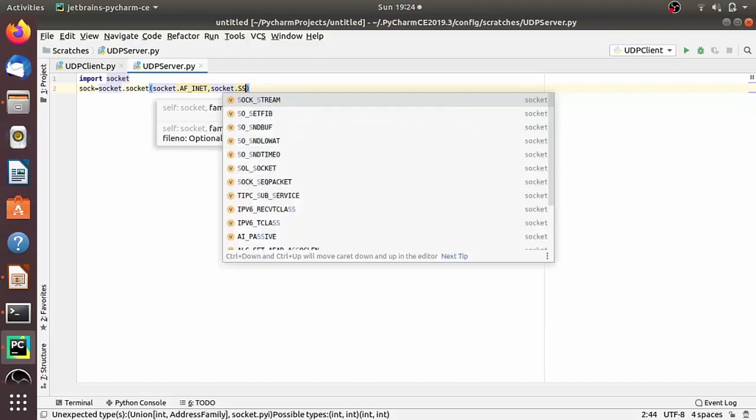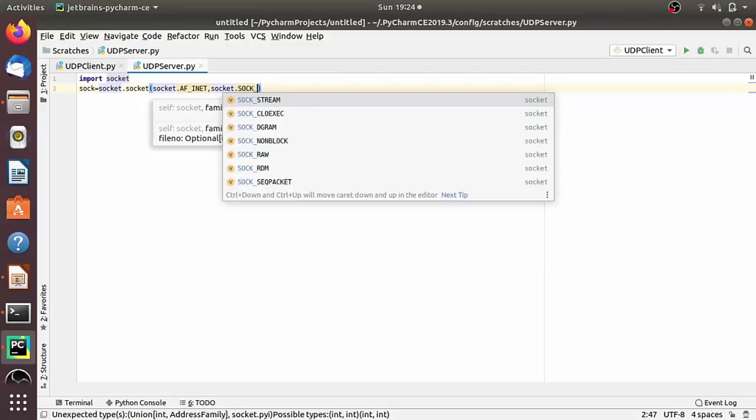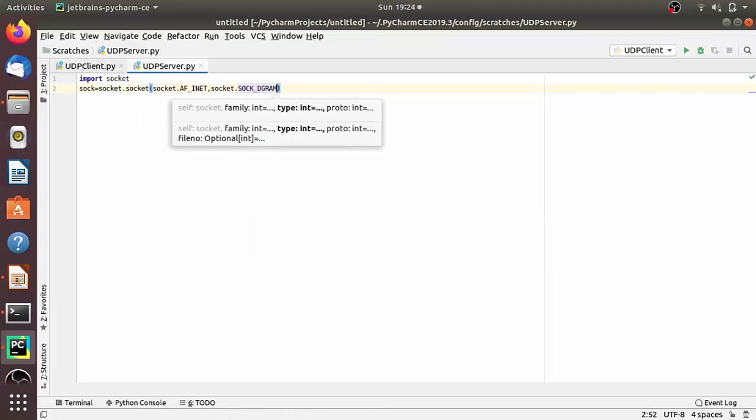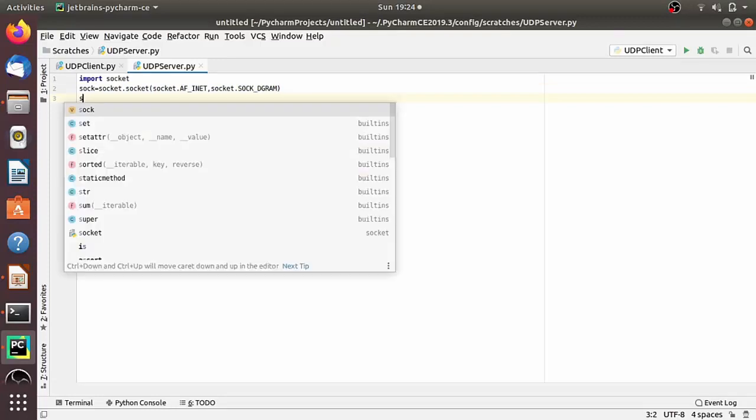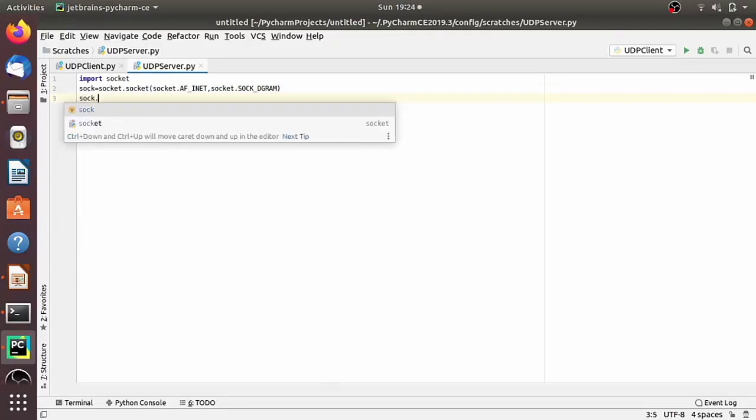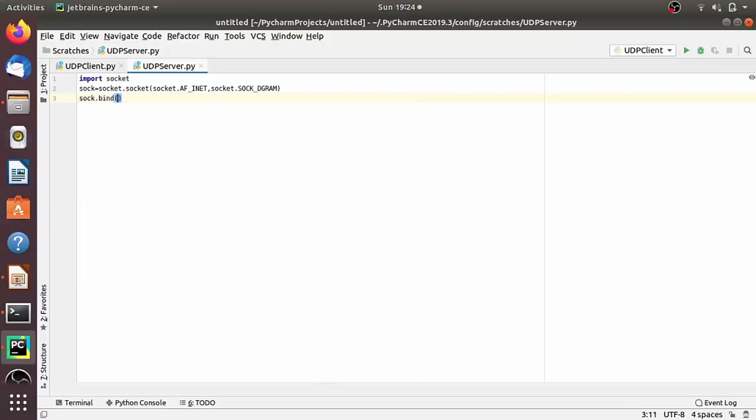As we have seen in the interaction diagram, we now have to bind the socket with an IP address and port number. So there is a method called bind, as we have seen already. Here in bind, we have to pass one tuple consisting of the IP address and port number.